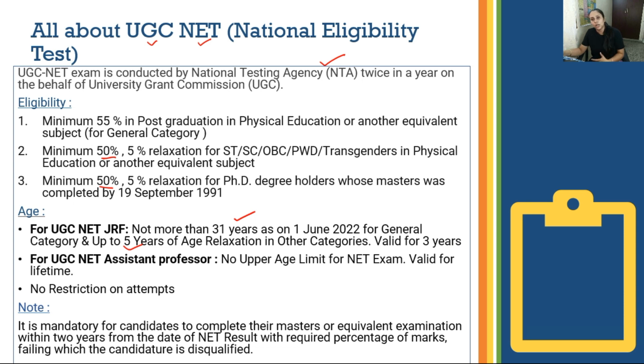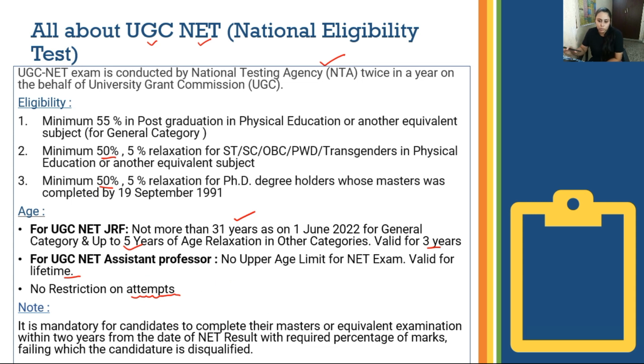Now if you clear your JRF, it is valid for 3 years. And if you clear your UGC NET for assistant professor, it is valid for a lifetime. So once you clear it, it's there for a lifetime, and there is no upper age limit as I told you prior. There is also no limit on the number of attempts you give, so no restriction on it. You can give as many attempts as you want, and nowhere is it mentioned in the result either.